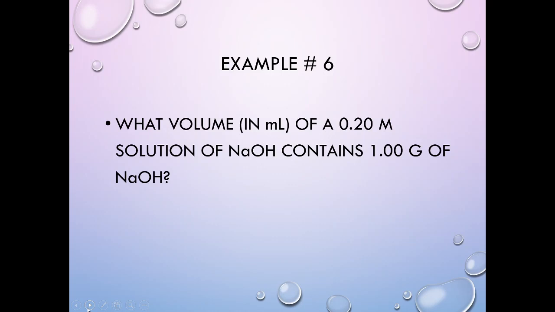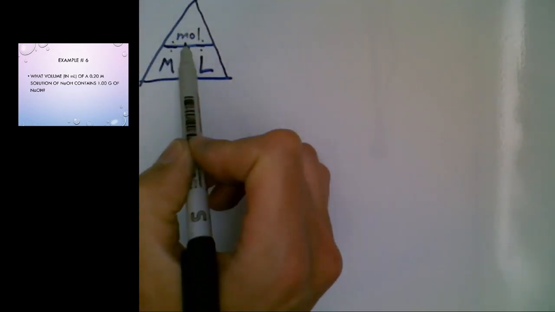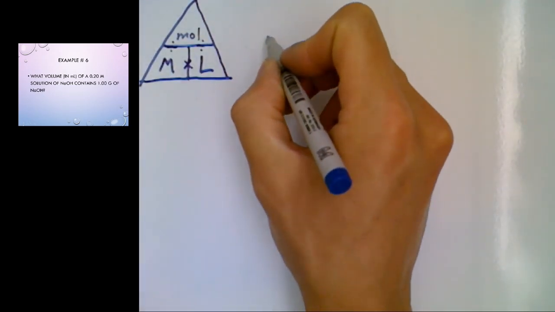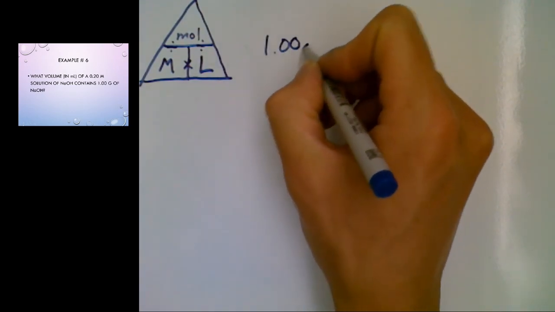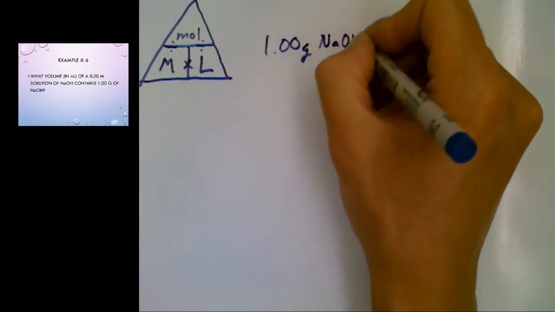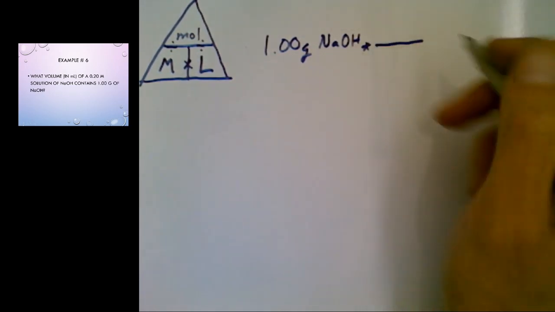Okay, so what volume of a 0.20 molarity solution of NaOH contains 1.00 grams of sodium hydroxide? So here's what we're going to do, we are going to follow the same steps. We need to figure out our number of moles in order to actually calculate the volume. Now, in order to find the number of moles, we were given the number of grams. So 1.00 grams of sodium hydroxide, we're going to convert into moles.